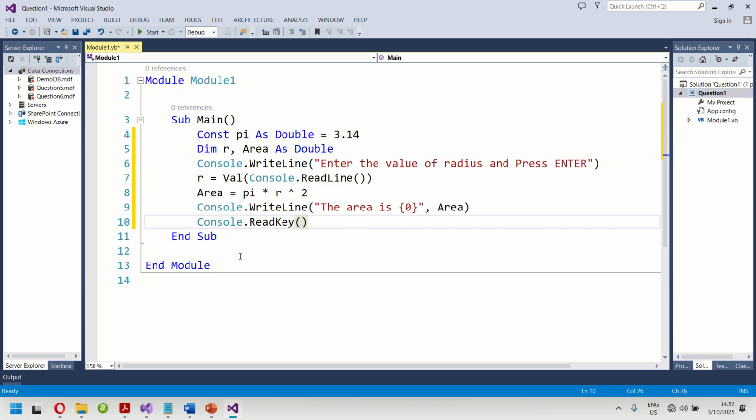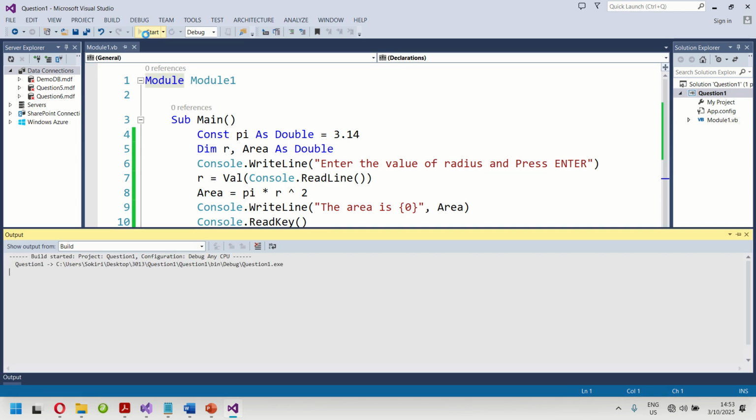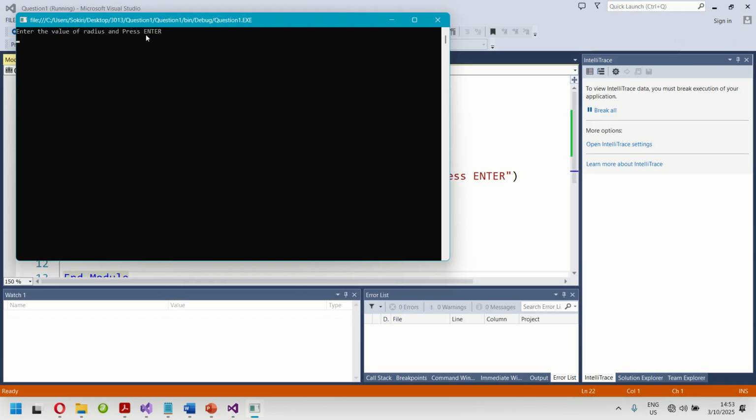So there will be no need for me to use that console read key. Right. So this is the program which we were required to produce and get our 8 marks. So let's run. Before we copy it, we need to see whether it is running according to what the question requires, right?